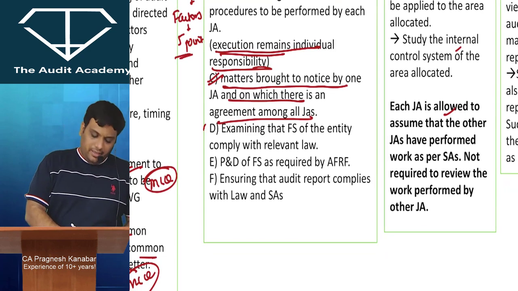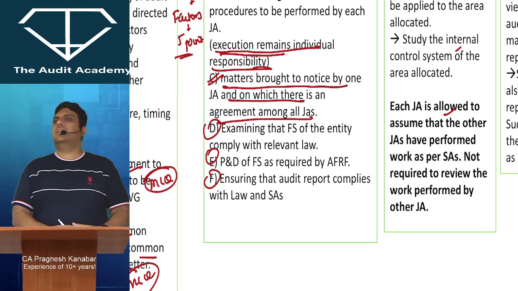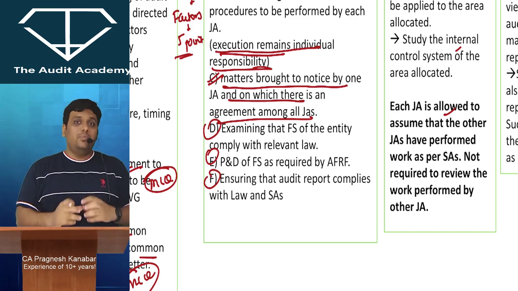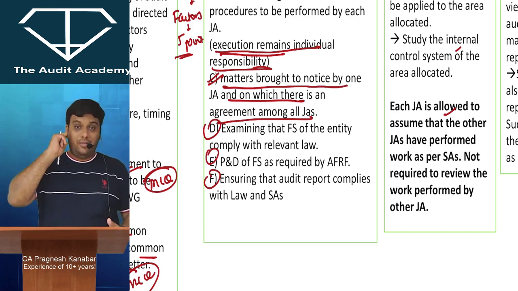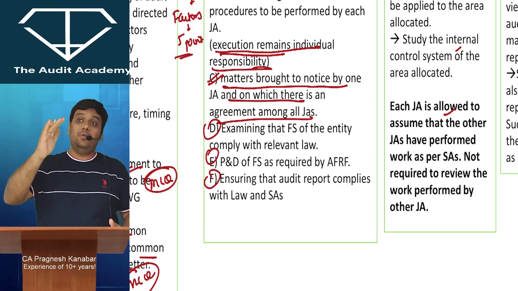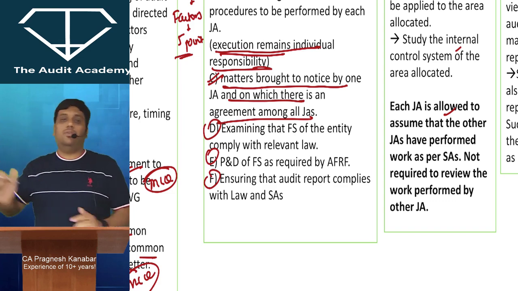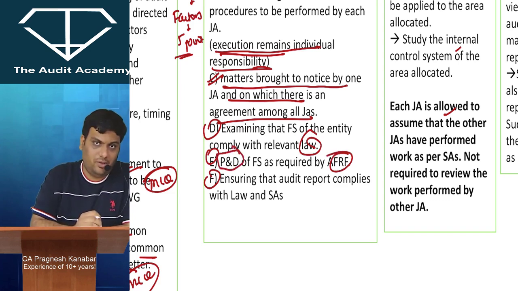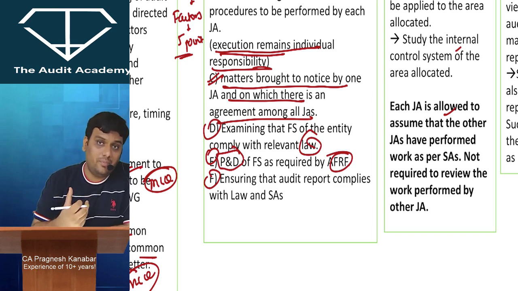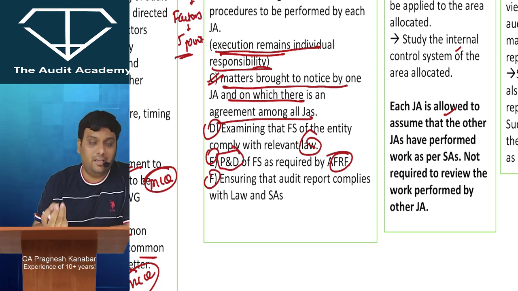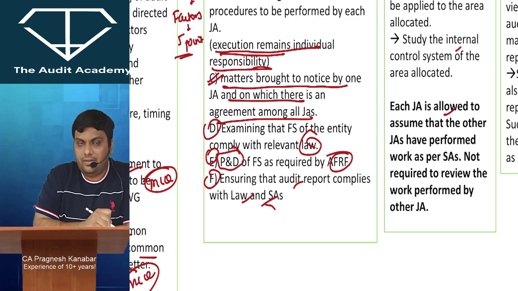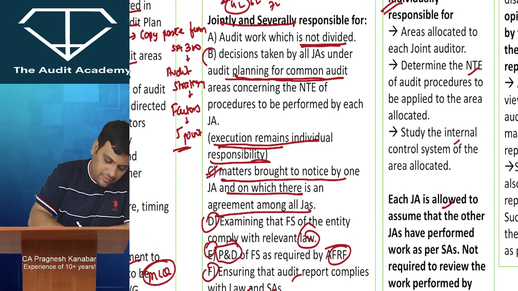Alright. Then D, E and F, very general points, but I will still cover them in short. At least both of us should come together and check whether Schedule 3 has been followed or not, even though we have divided the areas. At the end, during the presentation and disclosure stage, we should come together and check whether the law, AFRF, at least the presentation and disclosure has been followed properly or not. So that will be a common area. Then when we are drafting the audit report, we need to at least ensure that the audit report is fulfilling the requirements of SAs and law, ensuring that the audit report complies with laws and SAs. Alright. But good questions can be asked from B and C points.